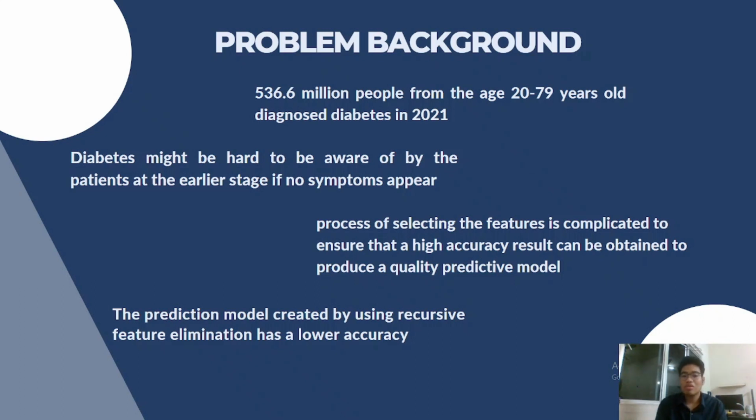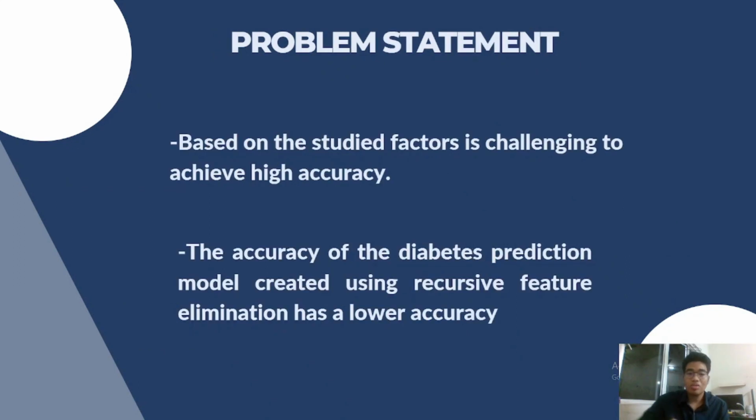So, the process of selecting the features is complicated, to ensure that a high accuracy result can be obtained to produce a quality predictive model. The prediction model created by using recursive feature elimination has a lower accuracy and it should be increased. So, these are some of our problem statements: based on the studied factors, it is challenging to achieve high accuracy, and the diabetes prediction model created using recursive feature elimination has a lower accuracy.